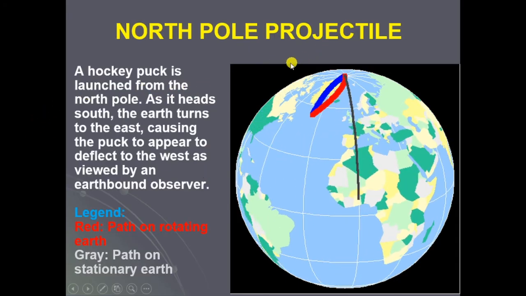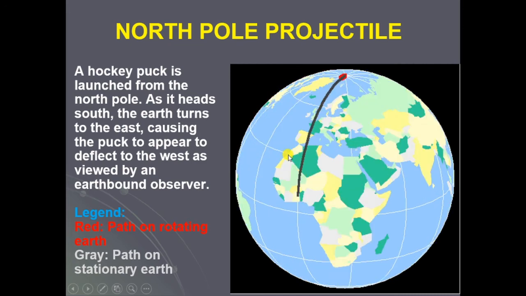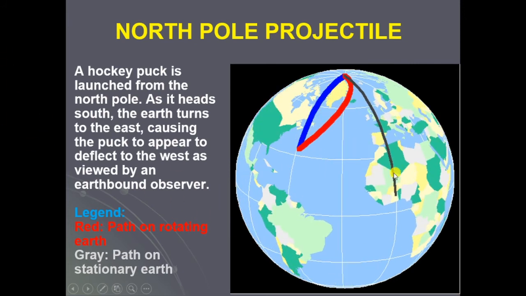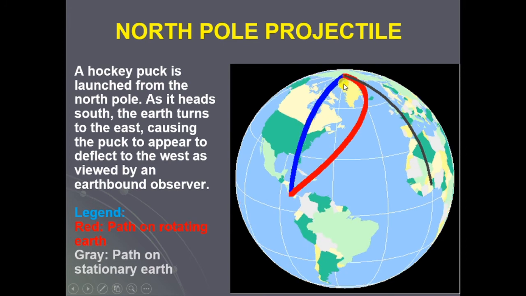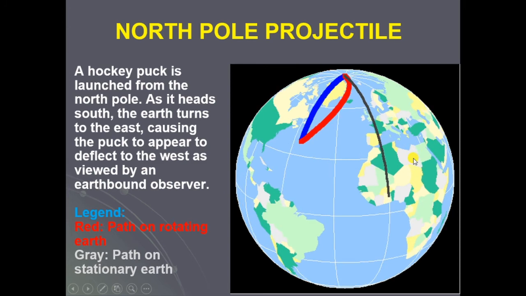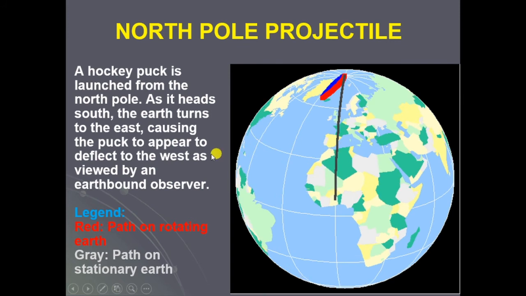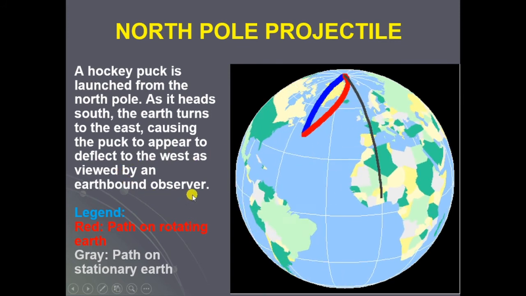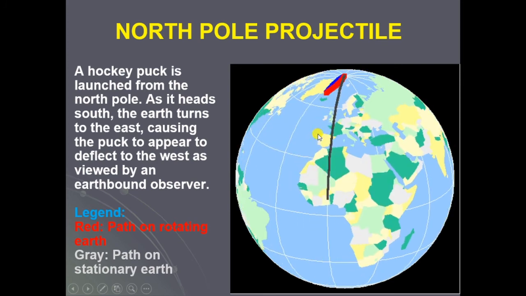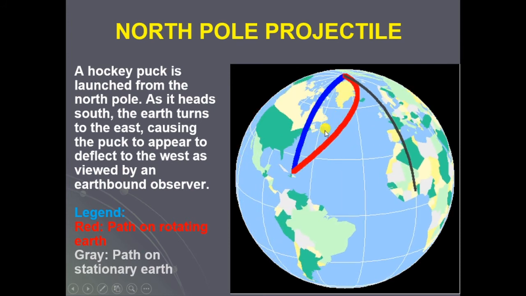North Pole projectile. A hockey puck is launched from the North Pole. As it heads south, the earth turns to the east. So the earth is revolving towards the east. As this puck is thrown from the North Pole and heads towards the south, the earth turns to the east, causing the puck to appear to deflect to the west as viewed by an earthbound observer. When a person observes from the earth, the deflection appears to be to the west.